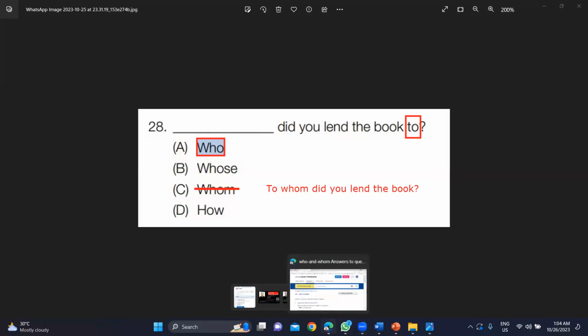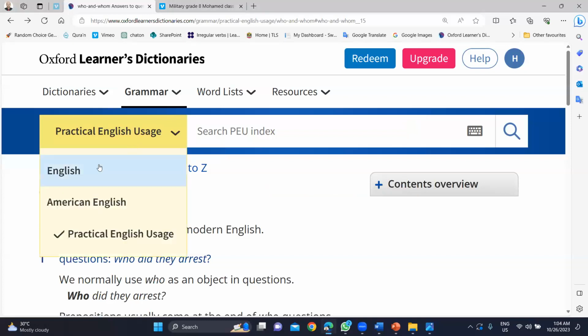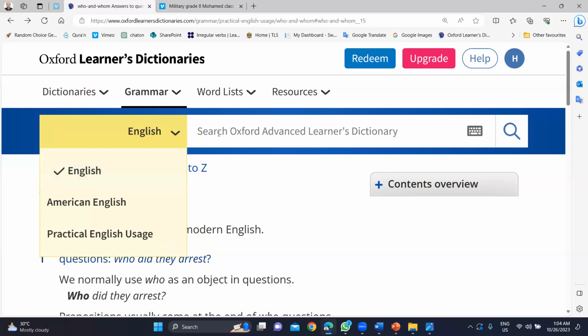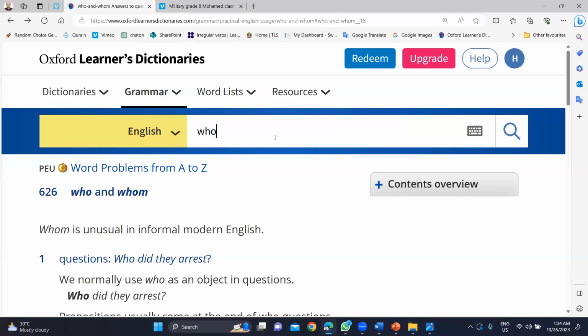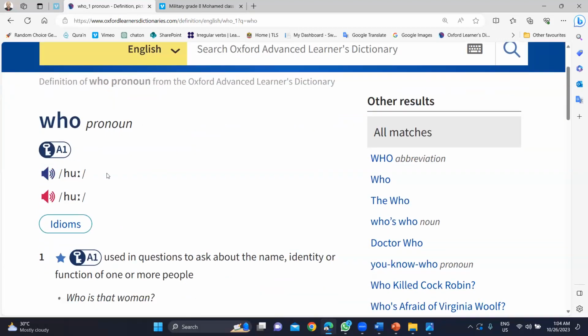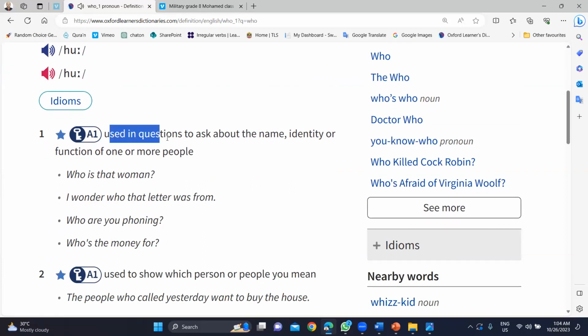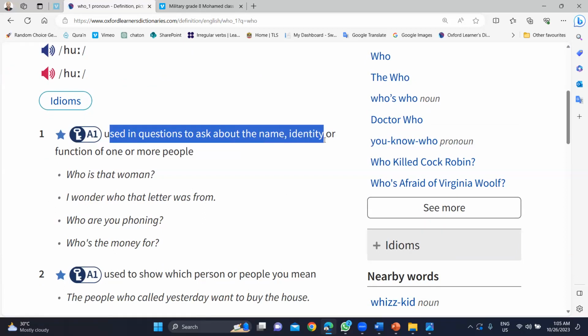So let's go to the dictionary and check. Maybe it's going to help us with some examples. If I put who, used in questions to ask about the name, identity, or function of one or more people.